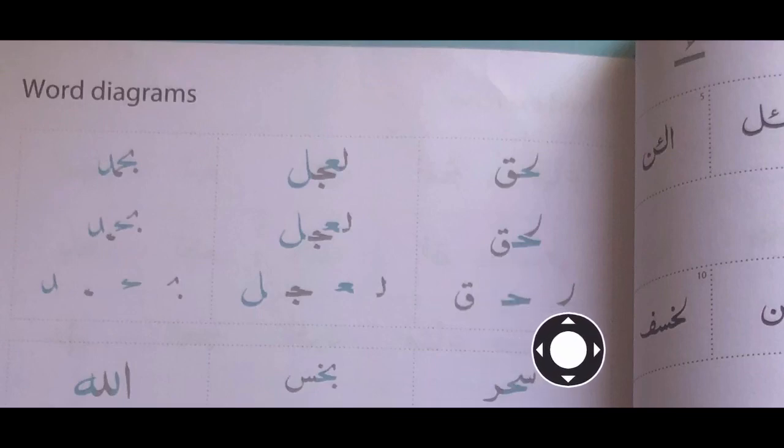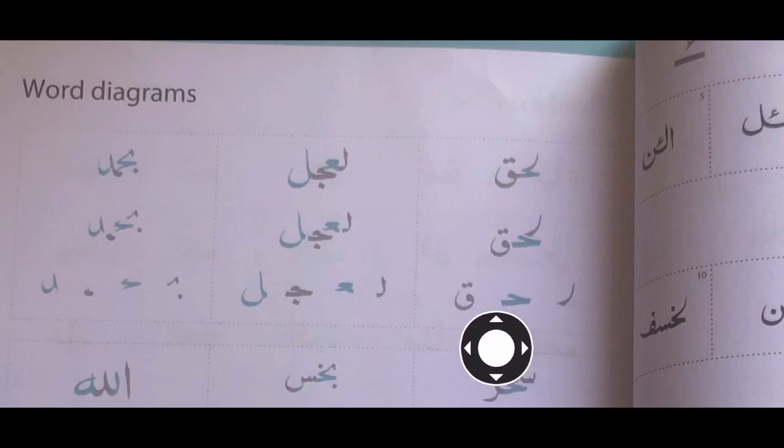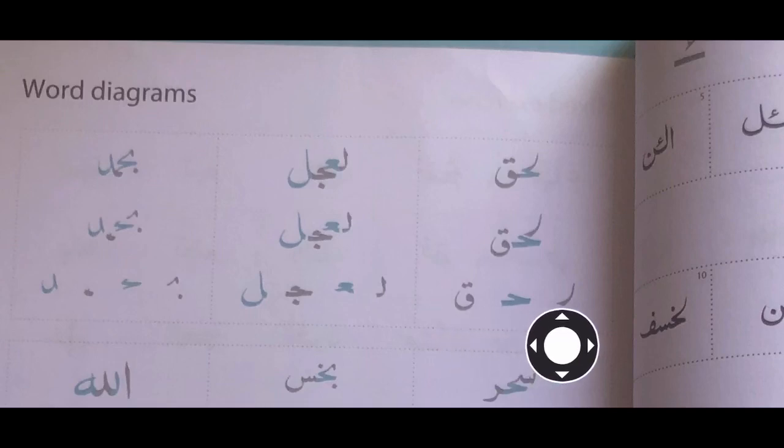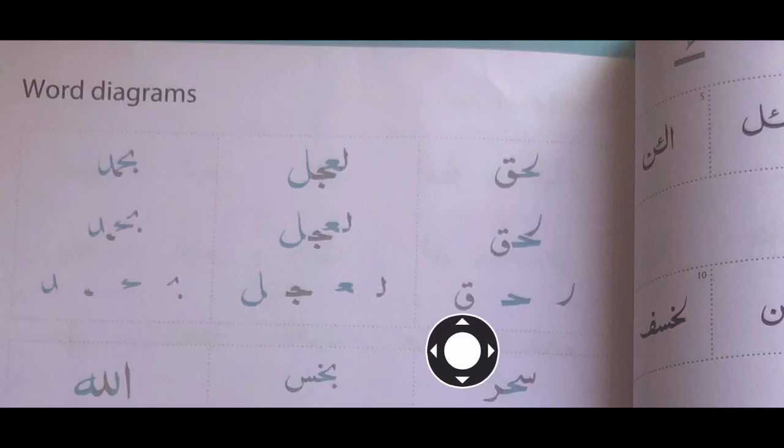So we've been introduced to Lam when it is joined and it comes at the beginning, joined with maybe 1 letter or 2 letters. Okay, you have this Ha in the middle and this Qaf at the end. So this is how a Qaf will look when it comes at the end of a word but joined.